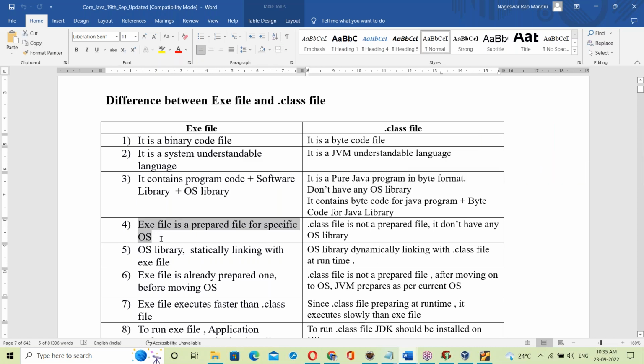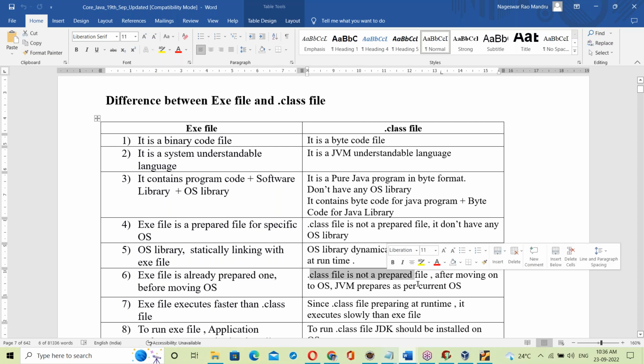Exe file is prepared for a specific OS, dot class is not prepared. So the OS library is statically linked with the exe file, and dynamically linked with the dot class file. Exe file is already prepared and runs directly, but dot class is not a prepared file.